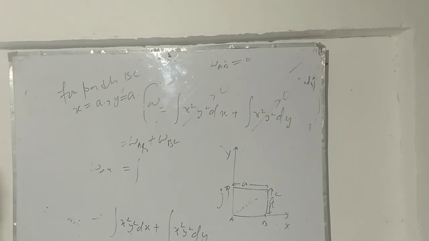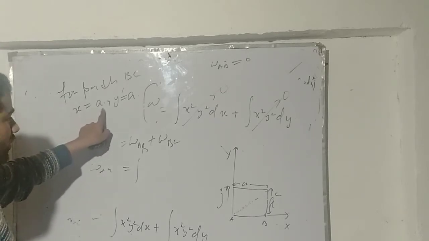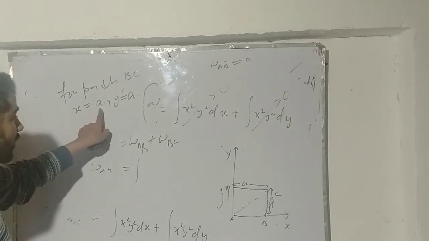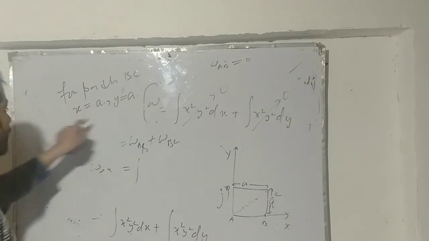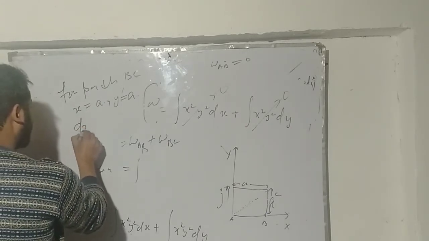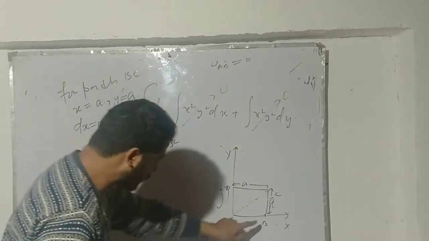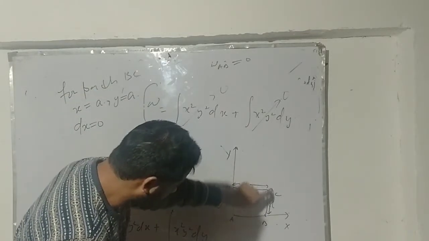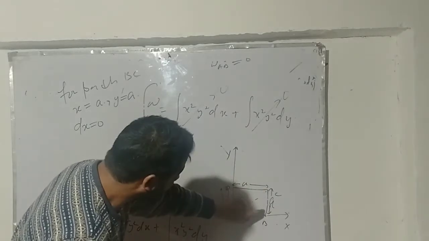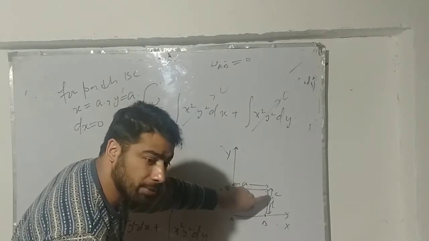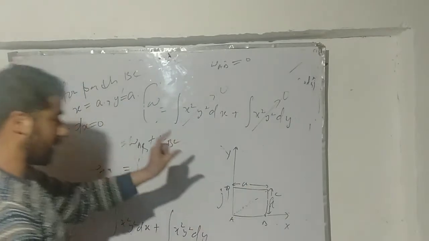So along this path, my x is not going to change, which means that dx will be 0. Whatever the value of x along this path from point B, it will remain the same. I hope that you are getting it.